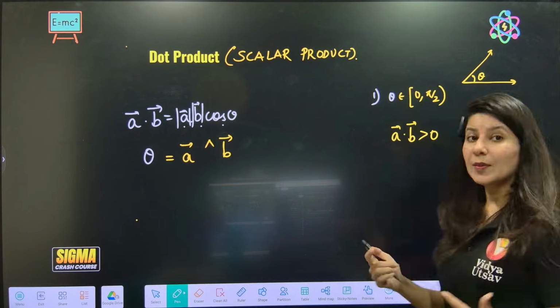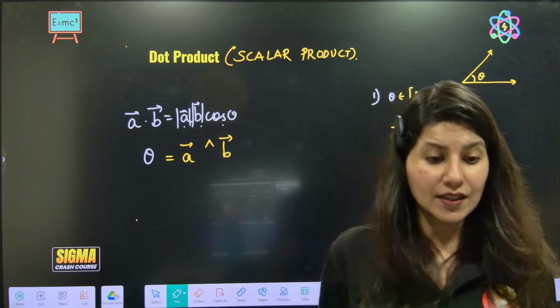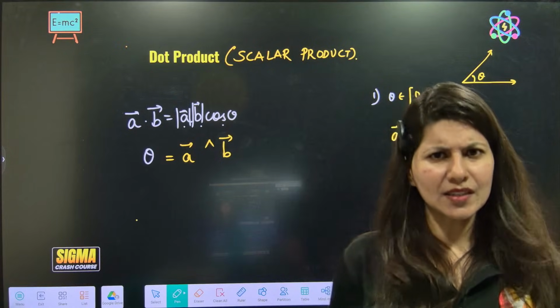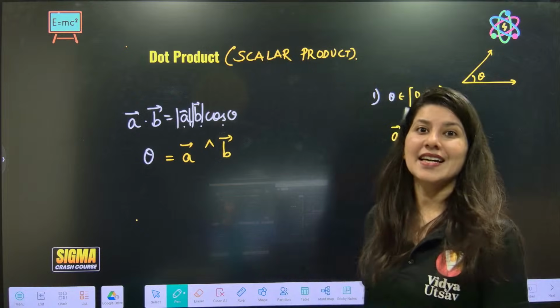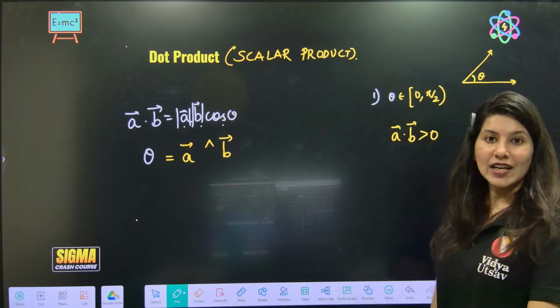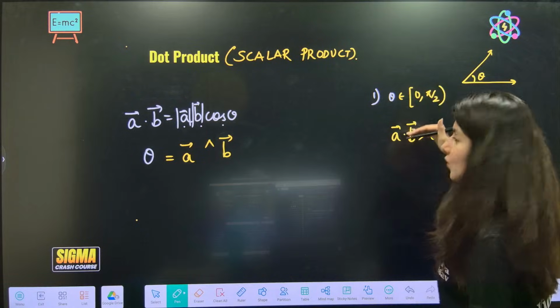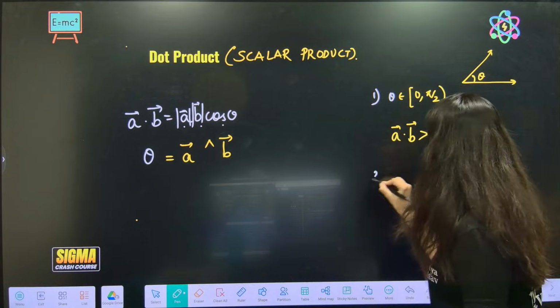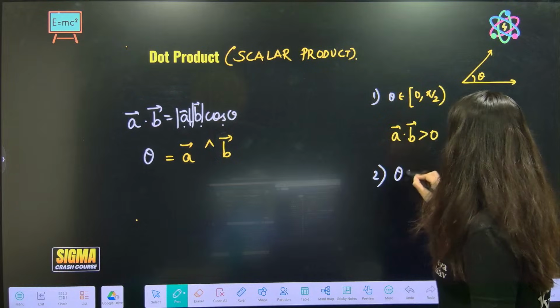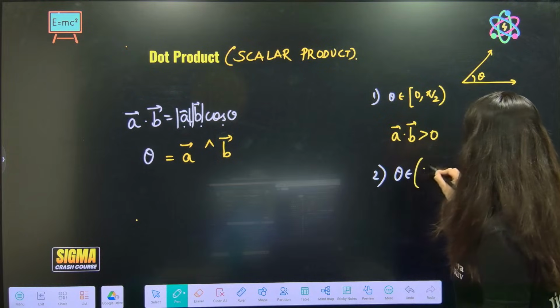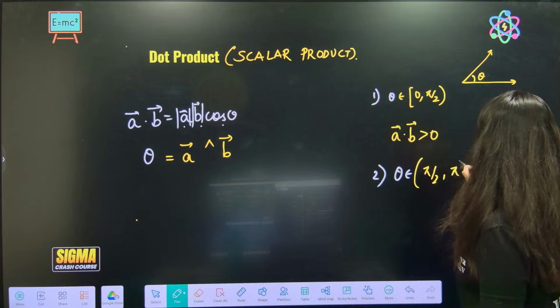So whenever you see A dot B is 3, ma'am, A dot B is coming 3, that means cos theta is positive. That means theta is acute. So if theta is acute, the dot product is positive. Second, theta belongs to pi by 2 to pi.